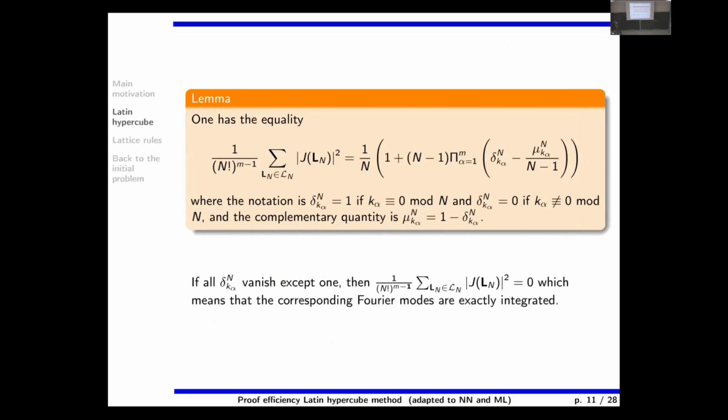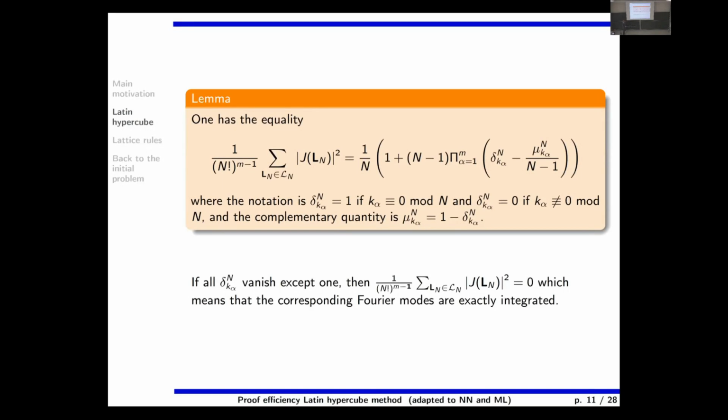So the formula at the end is the following. You have a closed formula, which is this one. You sum over all Latin squares, you divide by the number of Latin squares, and you get this, a closed formula where everything is known. And you can check with Python code that it is perfect. Here delta is 1 if k alpha is 0 modulo 1, and mu is the complementary number.